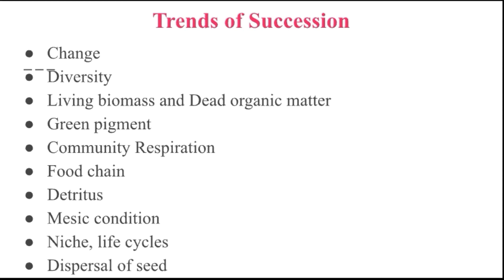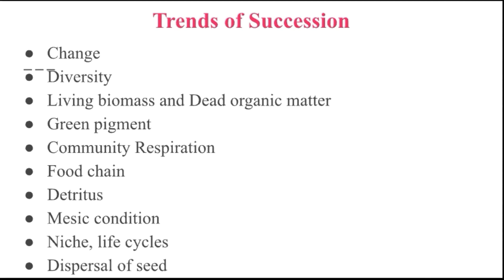And another, the food chain relationships also become more complex. That is why succession proceeds. The food chain continuously becomes more complex in nature, and that is why the succession process proceeds.